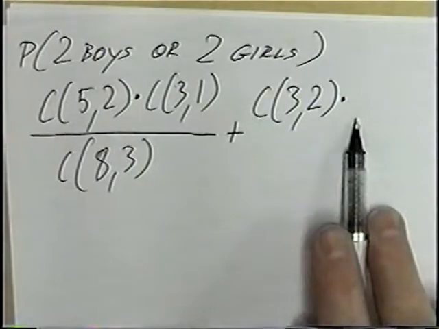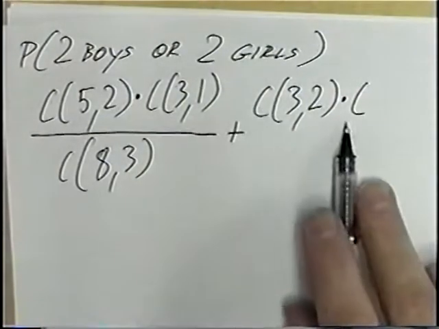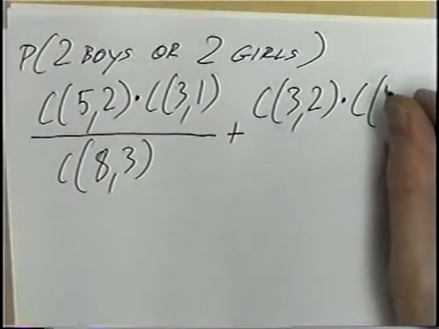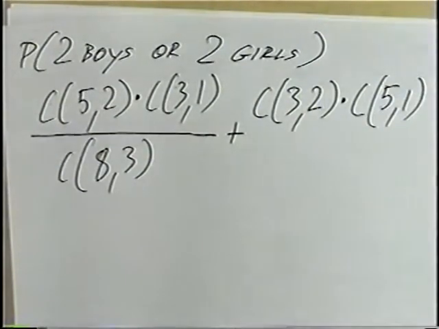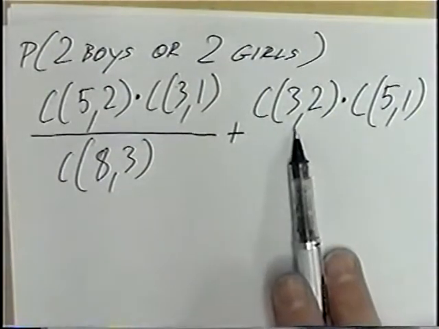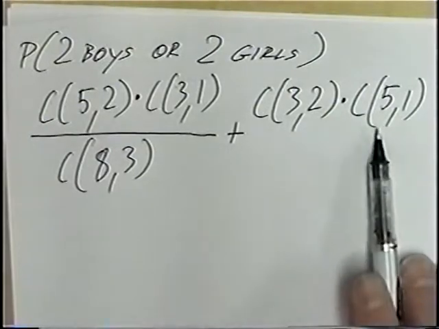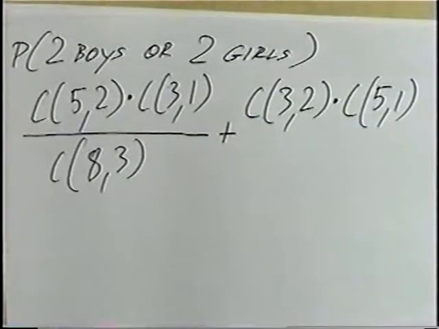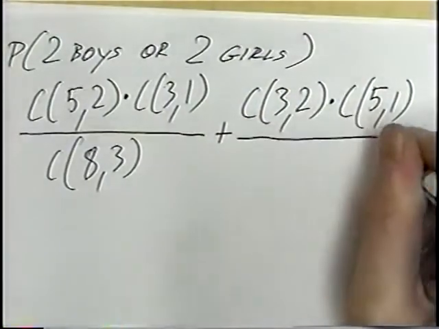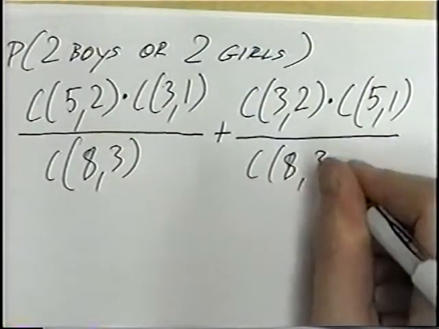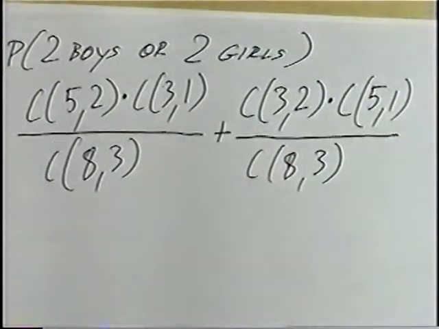Since we're picking 2 girls, the one left over has to be a boy. So multiplying by the number of ways to pick a single boy, there's 5 boys altogether, and we're picking a single one. So the number of ways to pick 2 girls would be combination 3, 2 for the 2 girls times the combination for the 1 extra boy, 5, 1. The denominator will be the same as the first fraction, 8 people altogether, and we're picking 3, so the total number of ways to pick 3 people will be combination 8, 3.